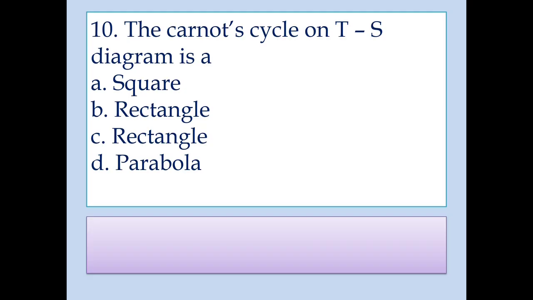And the last one in this series is: the Carnot cycle on the TS diagram is a rectangle.